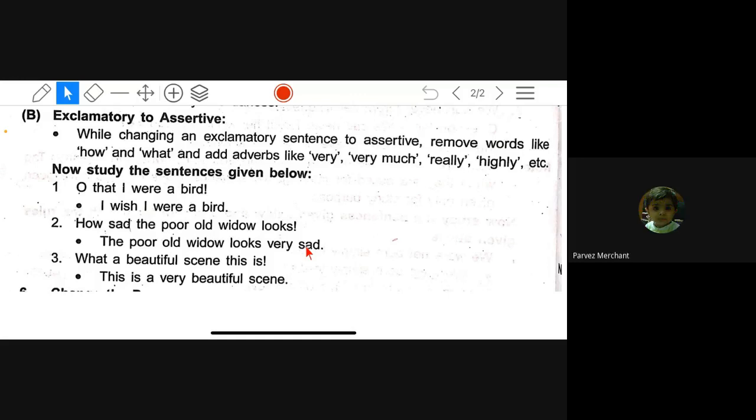Exclamatory to assertive. While changing an exclamatory sentence to assertive, remove words like how and what, and add adverbs like very, very much, really, highly, etc. Now study the sentences given below. Number 1. Oh, that I were a bird. I wish I were a bird. Number 2. How sad the poor old widow looks. The poor old widow looks very sad. Number 3. What a beautiful scene this is. Answer. This is a very beautiful scene.